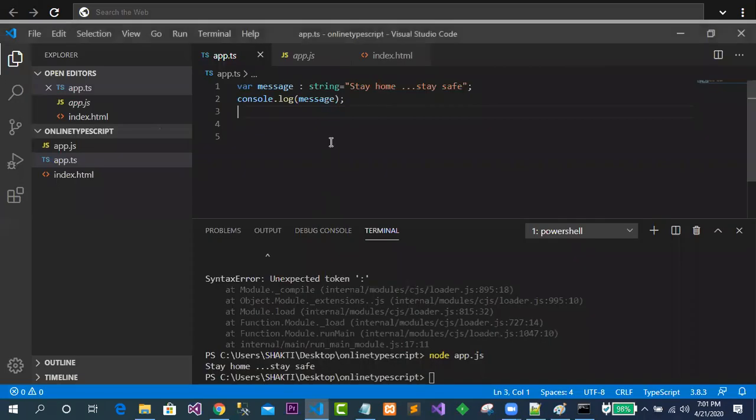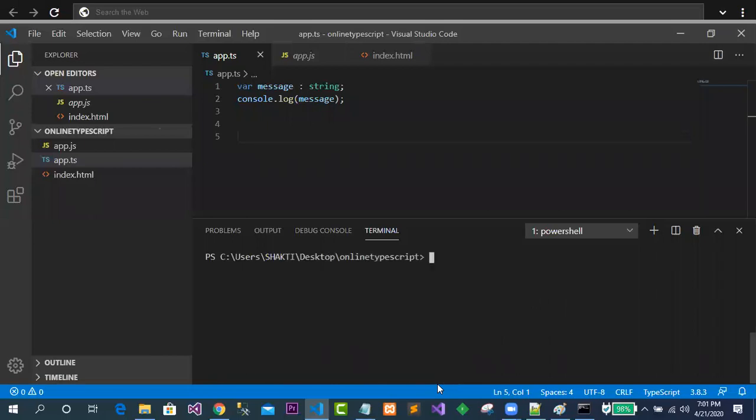One may ask the question, sir, you do not give this value and just go for a semicolon and just try to compile the program. So how to compile the programs? Let me first clear this one. Now just go for compiling the programs like tsc. So which file will I compile now? app.ts. Okay, it is compiled.